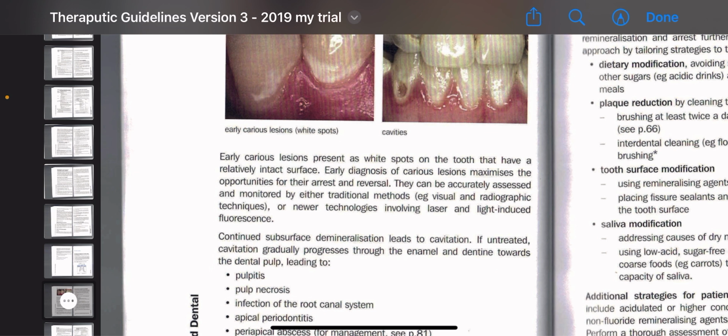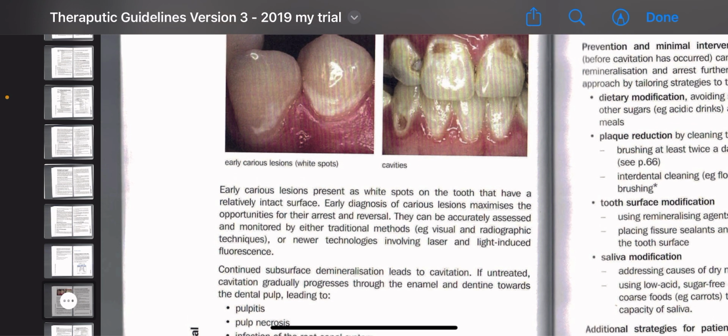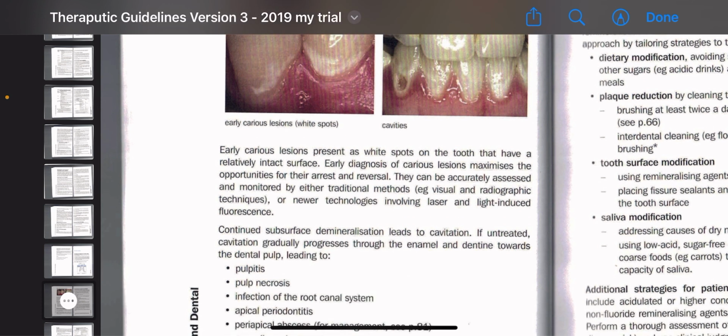Okay, this is very important. In the exam, a question can be asked in such a way as: what will be the management of this early caries lesion or white spot? Then the answer must be arrest and reversal by application of topical fluoride. Okay, we are not going to remove this white spot. This would be a blunder.